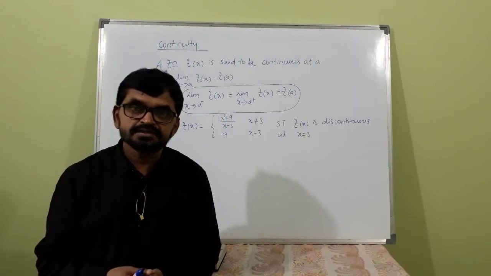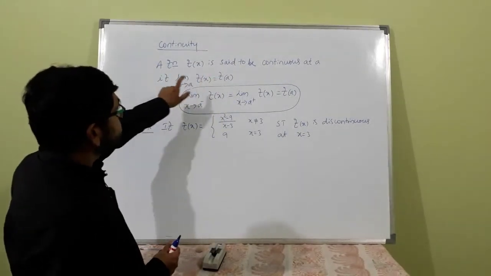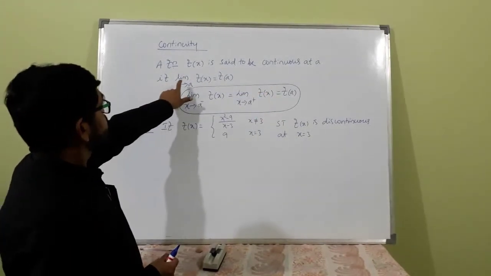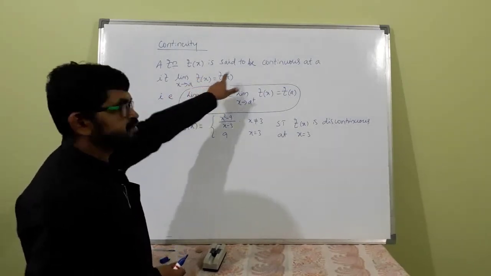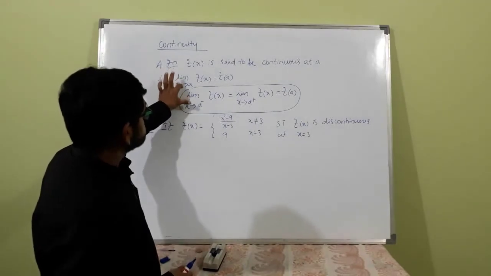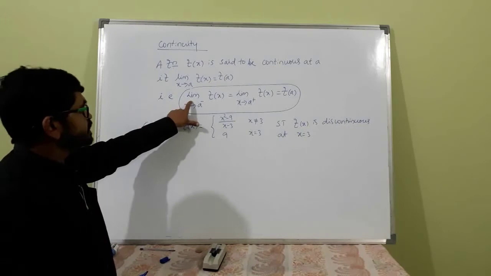Suppose x is equal to a. See, a function f(x) is said to be continuous at a when limit x tends to a of f(x) is equal to f of a.